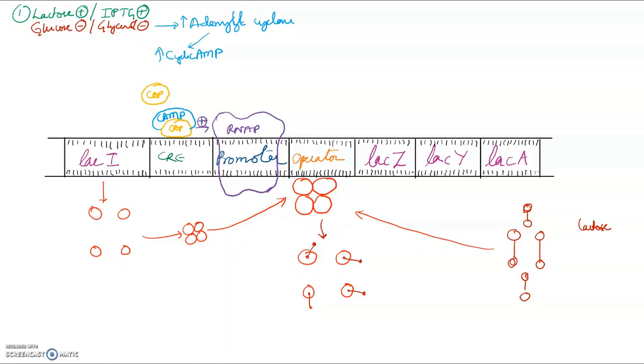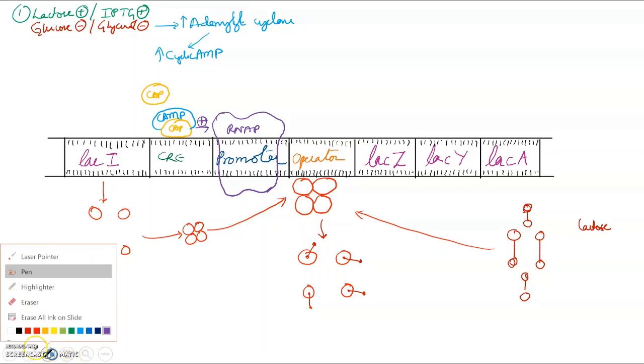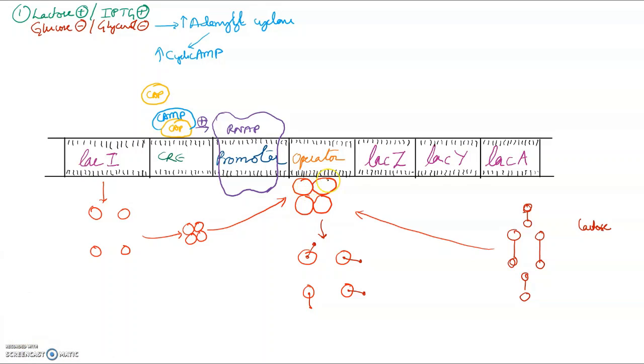Now RNA polymerase is free to bind. It has no obstruction. The first obstruction, the repressor molecules, is removed by lactose. The second thing required was cyclic AMP and the CAP protein to bring the RNA polymerase and attach it to the promoter. So two things have occurred, because there is low glucose. Whenever there is low glucose, adenylyl cyclase is activated, producing a lot of cyclic AMP.